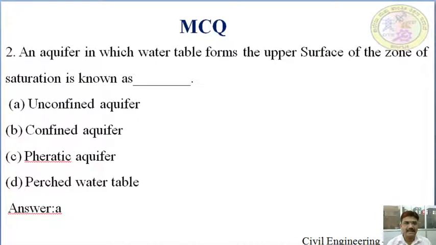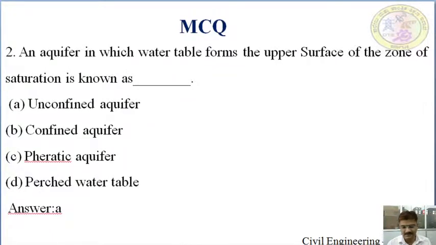Second one: an aquifer in which the water table forms the upper surface of the zone of saturation is known as dash. Given options are unconfined aquifer, confined aquifer, phreatic aquifer, perched water table. In the unconfined aquifer, the water table forms the upper surface of the zone of saturation. But what happens in a confined aquifer? Both are impermeable: the upper is impermeable, the bottom is also impermeable. Hence, answer is A, that is unconfined aquifer.